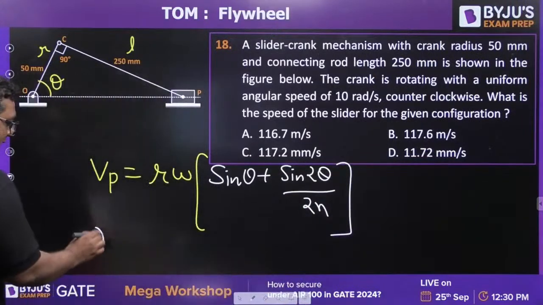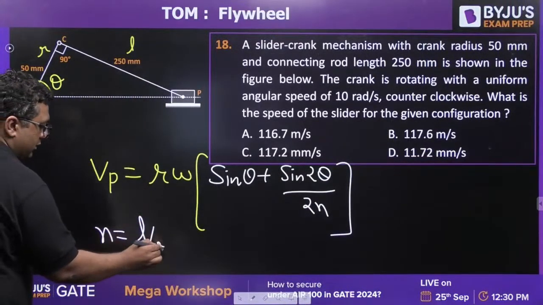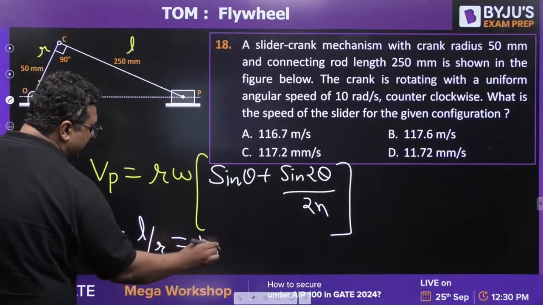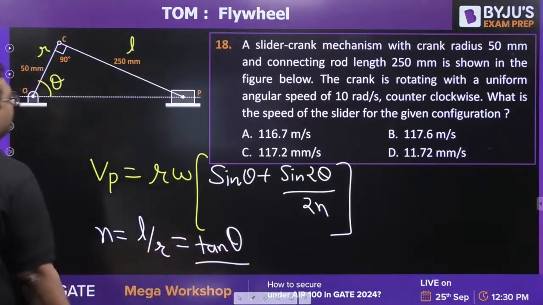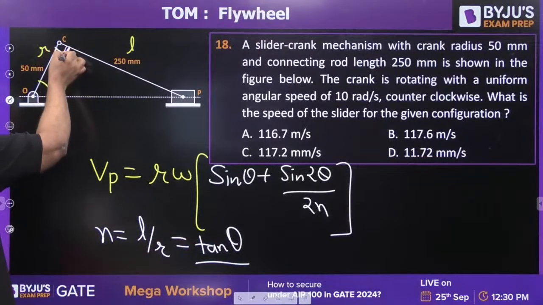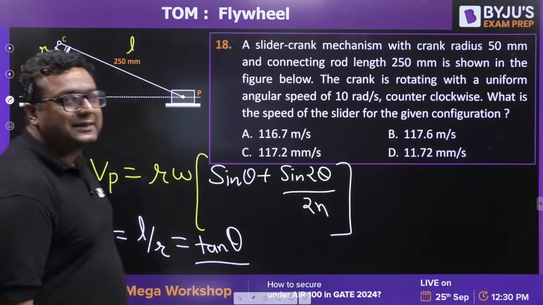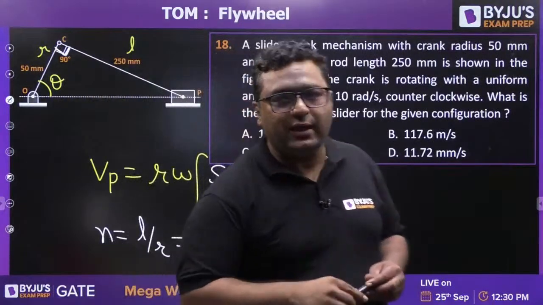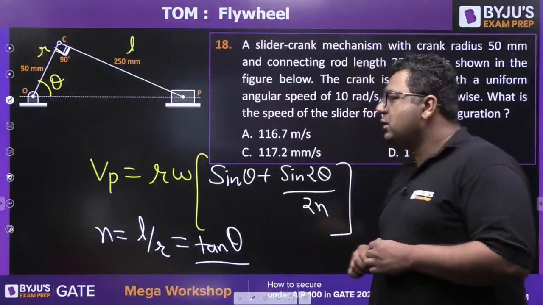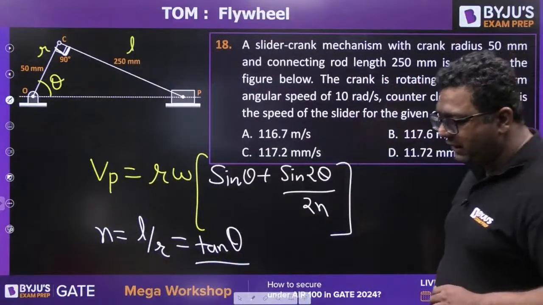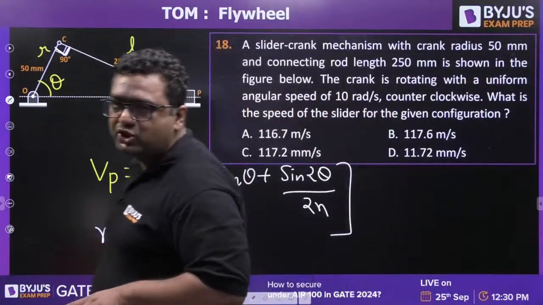Here n is L by R. In this case, it is tangent theta, only when this angle is 90 degrees. Rishikesh, very good. Rishikesh is giving the answer for B. The previous question, very good, Rishikesh.